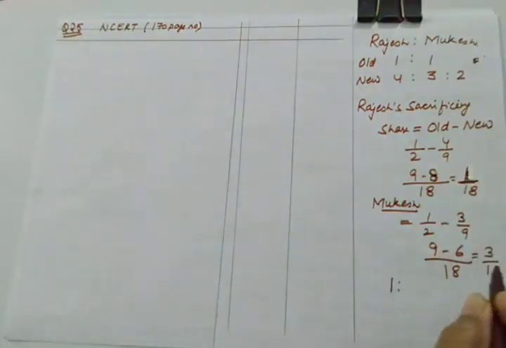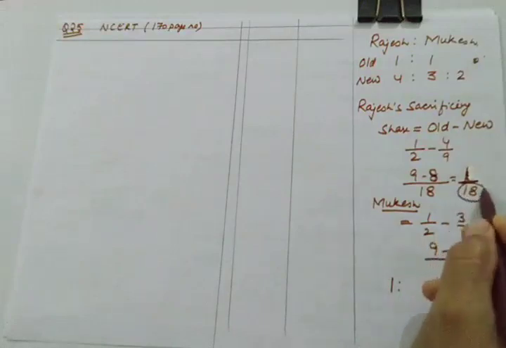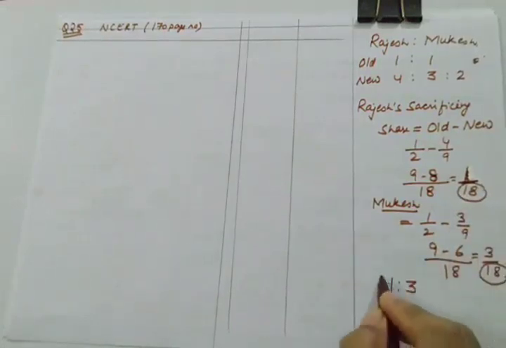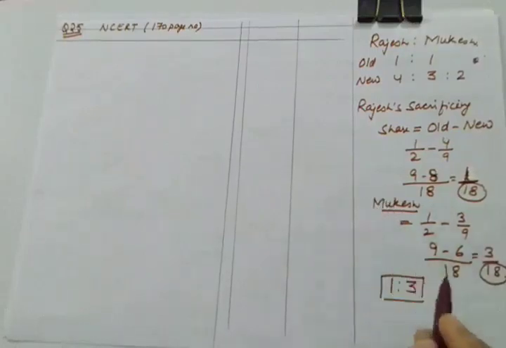So you can combine two sacrificing ratios with the same denominators. So sacrificing ratio of Rajesh and Mukesh will be 1:3. So now let us pass journal entry, but before that we must know what is new partner's share of goodwill.